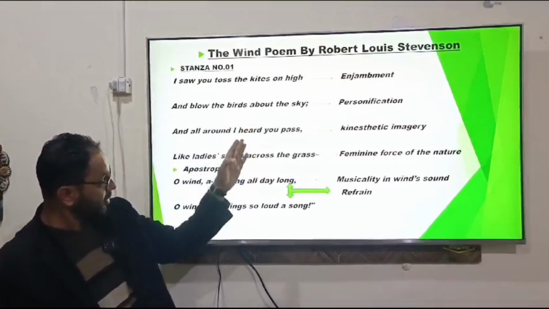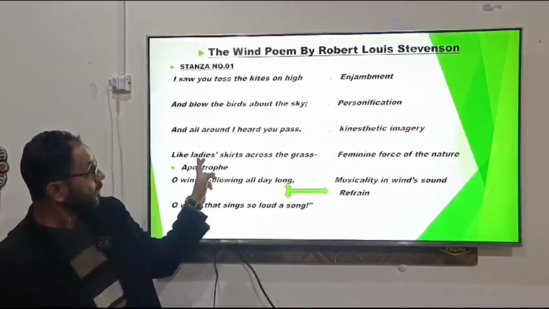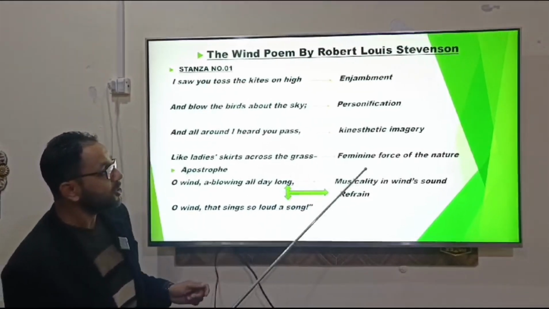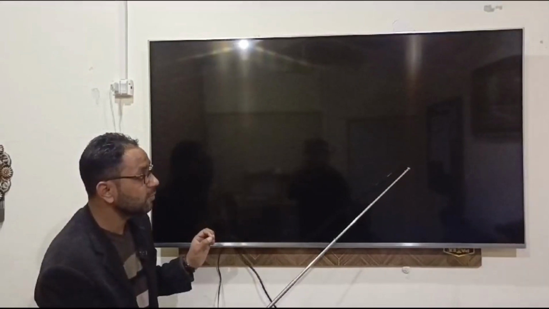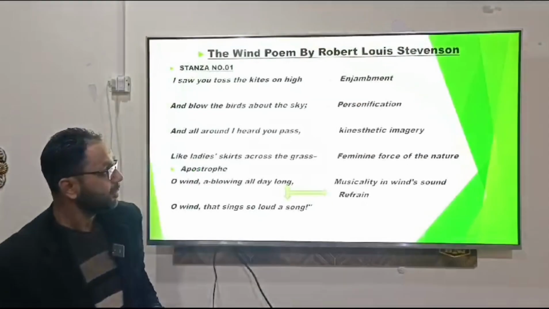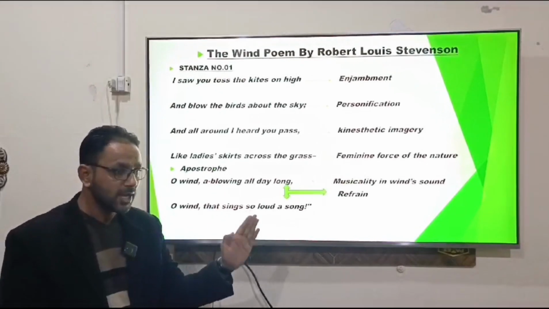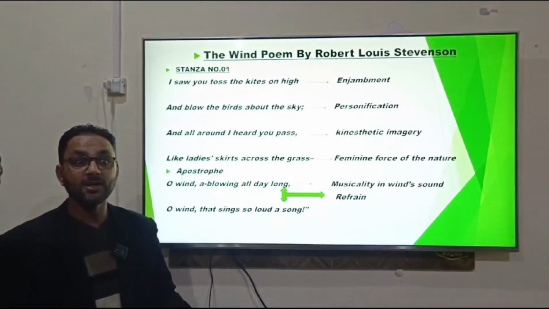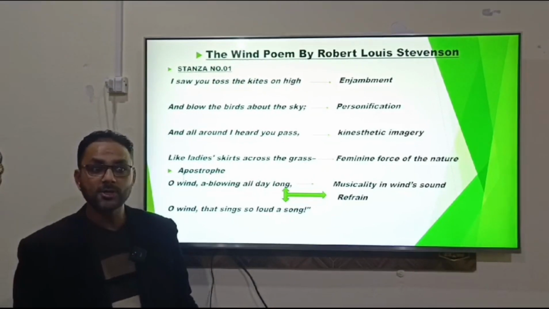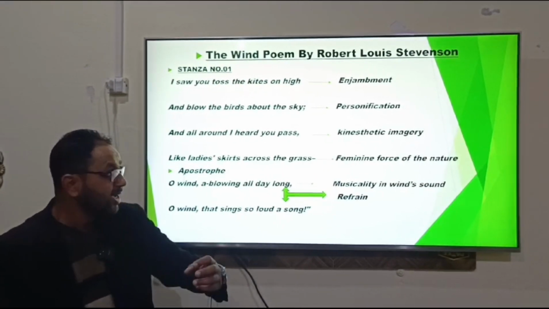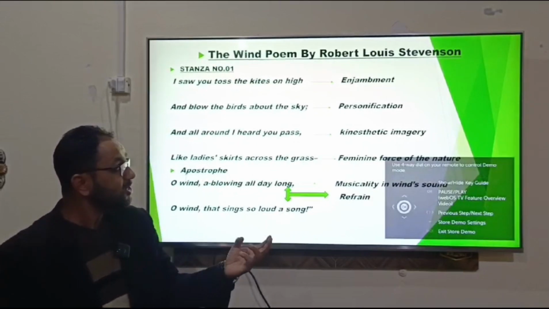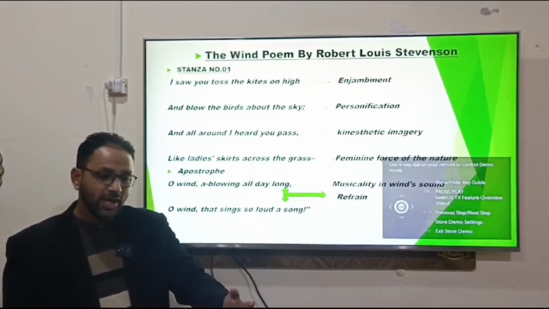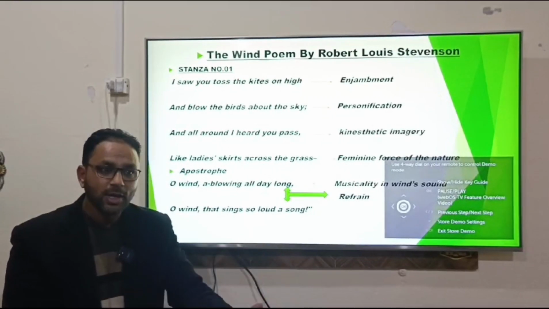So over here, from the beginning up to the fourth line, and over here 'like ladies' skirts across the grass', the poet is using the feminine force of nature. Why? Because when the wind blows and moves through the grass, the poet is comparing it with the skirt of a lady that moves through the grass, and it attracts attention. It also has a good impact. So it is having different forces. It means like a lady who is moving and enjoying the beauty of the grass.